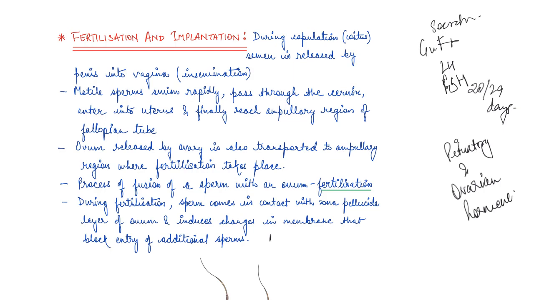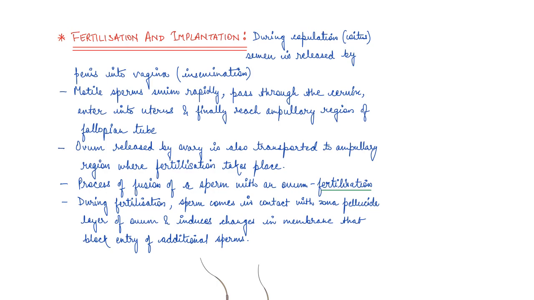So basically, during coitus or copulation, semen is released from the penis of the male into the vagina of the female, right? So that is copulation. Now, in the last video, we saw that these sperms are motile, right? So these motile sperms start swimming rapidly and pass through the cervix. I hope you remember the diagram of the female reproductive system.